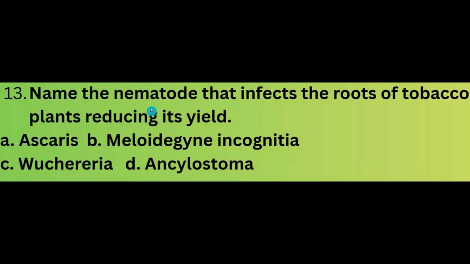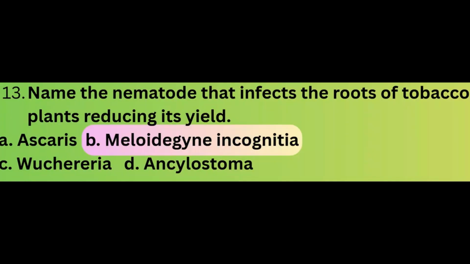Question is a multiple choice question carrying 1 mark. Name the nematode that infects the roots of tobacco plants, reducing its yield. So they are all nematodes, but we have to choose a nematode that infects the roots of tobacco plants. Option A, Ascaris. Option B, Meloidogyne incognita. Option C, Wuchereria. Option D, Ancylostoma. And the answer is option B, Meloidogyne incognita.